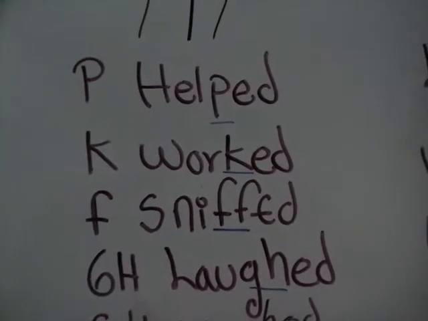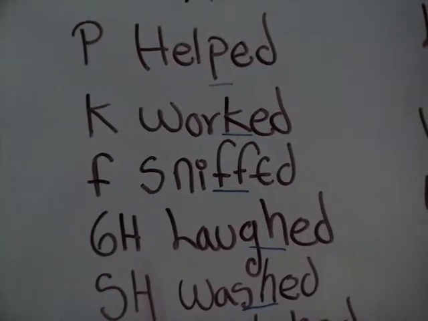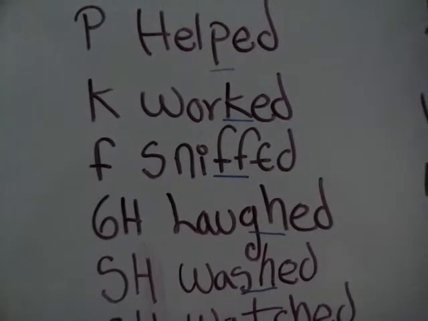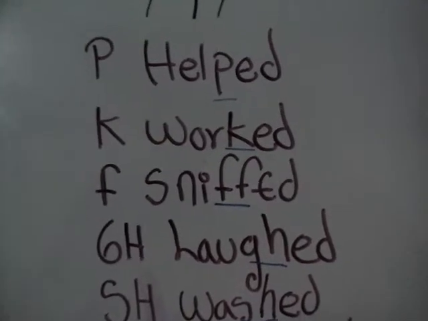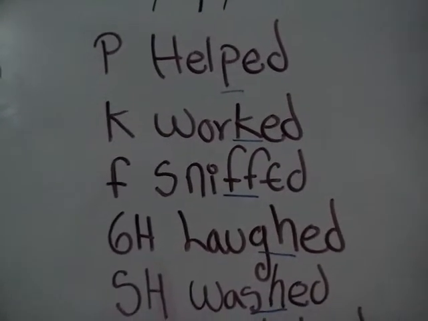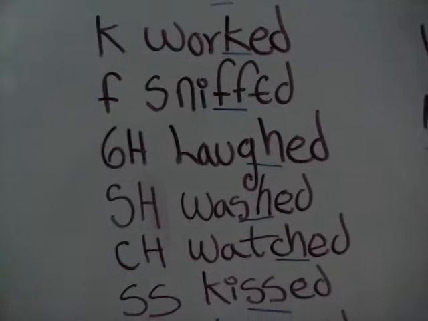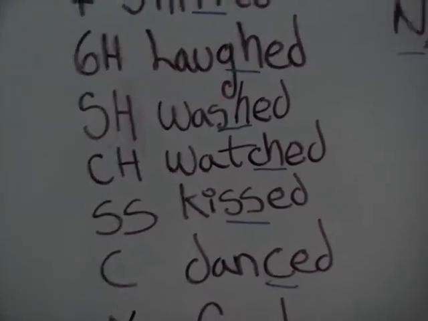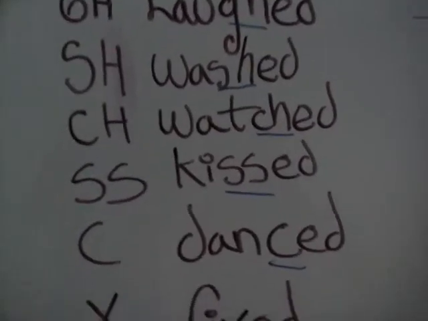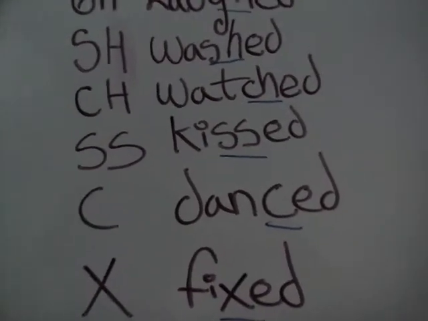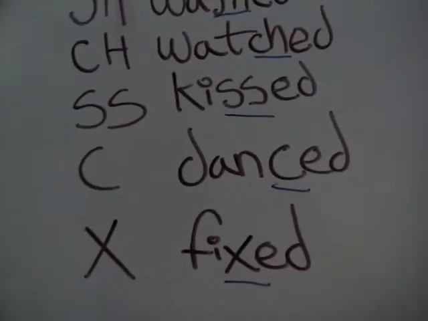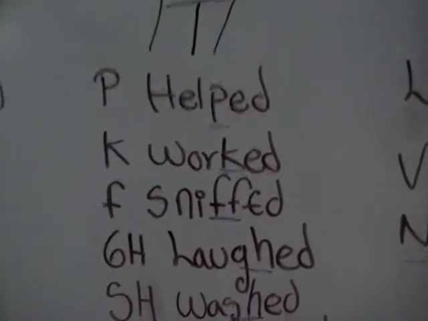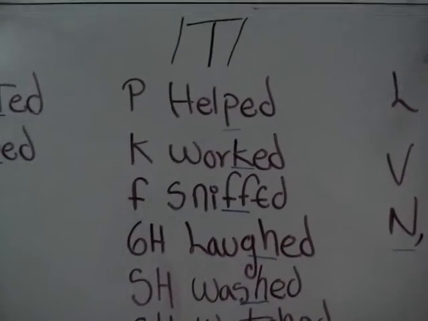These are strong sounds, so this is the pronunciation for this one, and it will sound like a T. Helped, worked, sniped, laughed, washed, watched. It's not watch it, it's watched, kissed, danced, and fixed. So this is pronunciation with T.